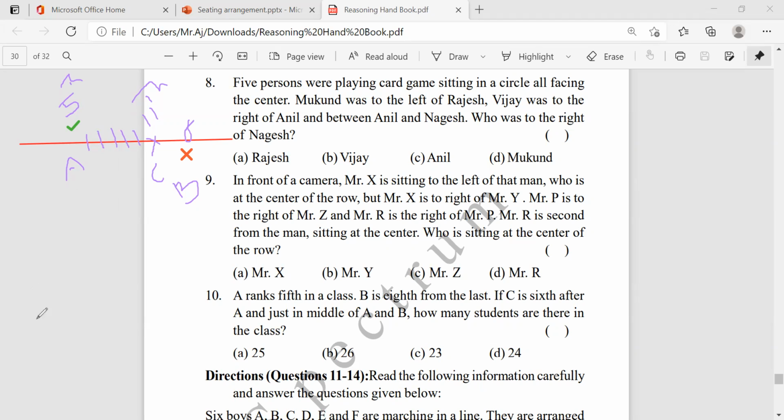See, now, A's rank is 5. Up to A, 5 members are there. From A to C, how many members are there in the middle? 5 members are there. Okay. And here C is coming. And from C to B, how many members are there? Exactly in the middle means here also the same, right? Here also 5 members. Is it clear? Now, from here to the last, how many members are there?